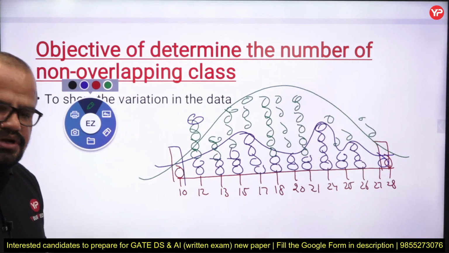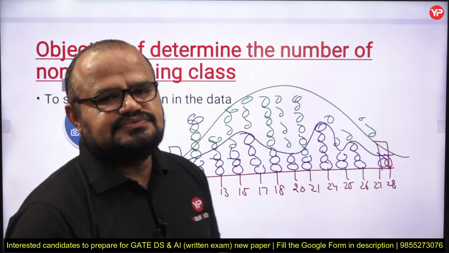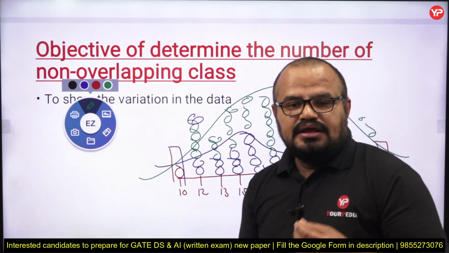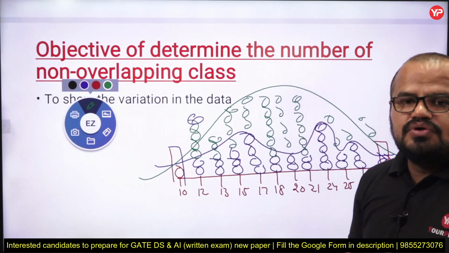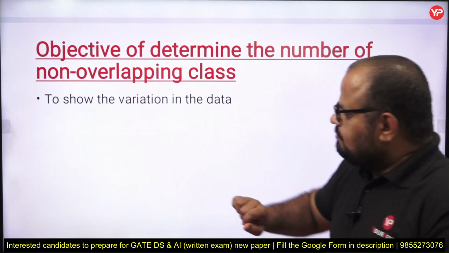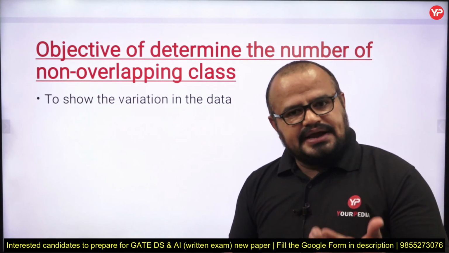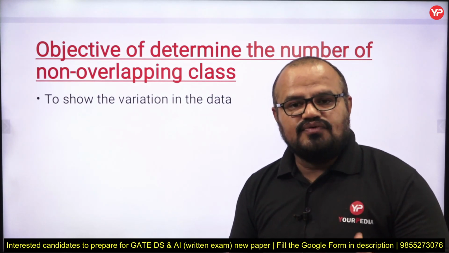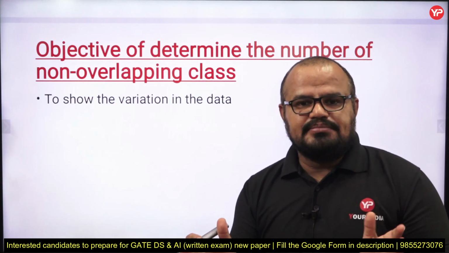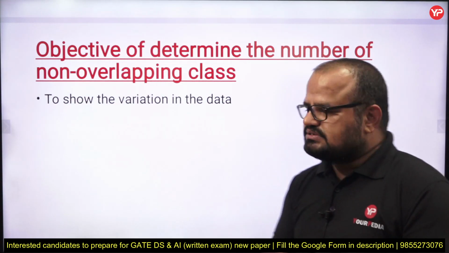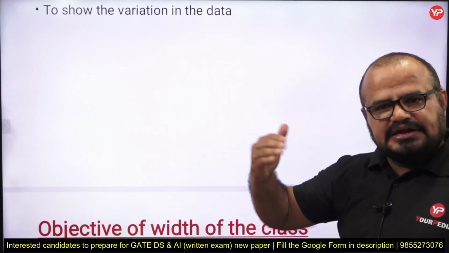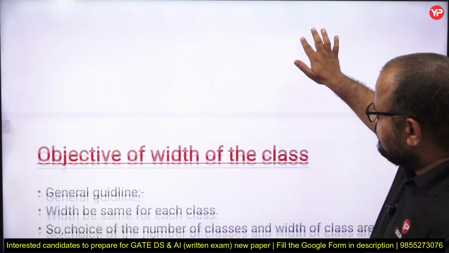So, my dear students, you need to be very careful while determining the non-overlapping classes. In categorical data, by default we have the classes, but in the case of quantitative data, we don't have the classes. So we have to fix our number of classes. The second point is how to fix this, which depends upon the data set.